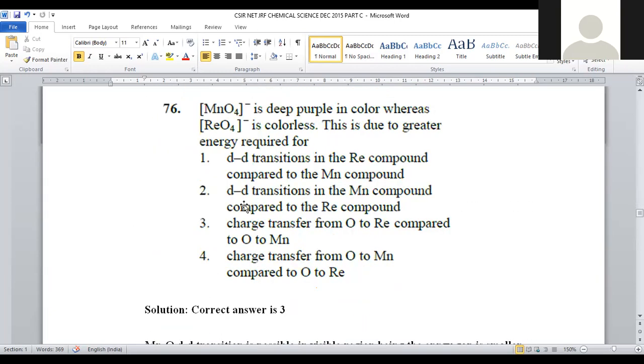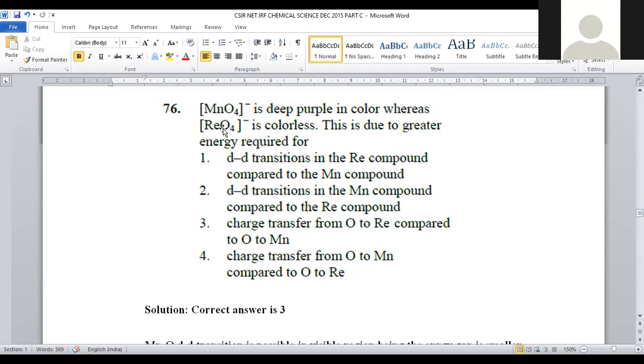Let us move on to question number 76. Manganate is deep purple and the rhenium oxide is colorless. What could be the reason for this? When we compare these two, the central metal is different, while the oxygen and the negative charge are the same. Both are same group elements, but one is colored and the other is colorless.